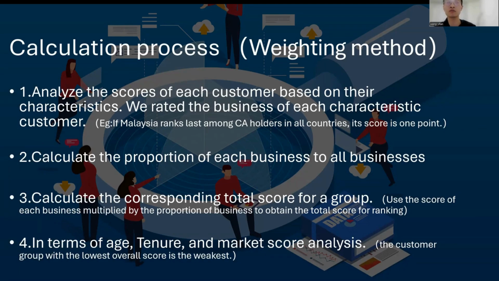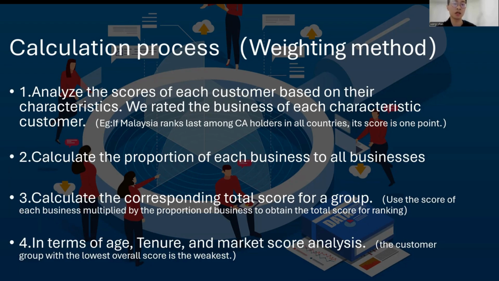If there are 7 countries and Hong Kong has the largest one, it will have 7 points. Next, we calculate the proportion of each business to all businesses, because the shareholders and the mortgage holders may not be equal, so they have a percentage. We will calculate each percentage and use it in the next part.